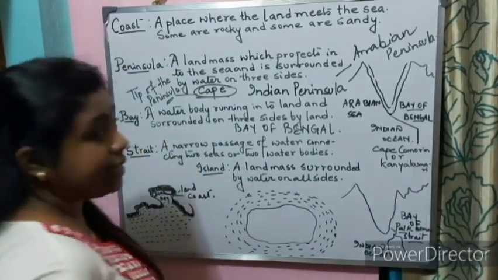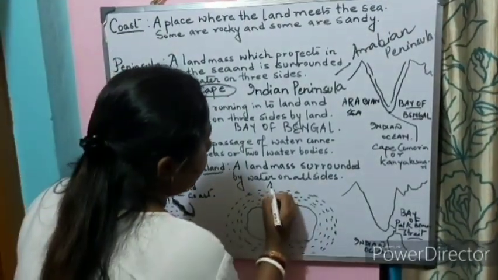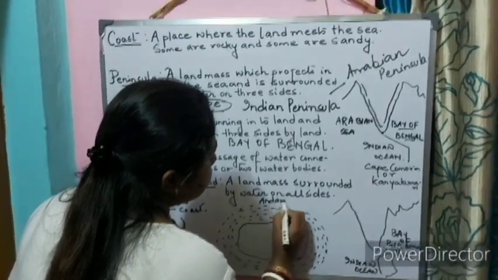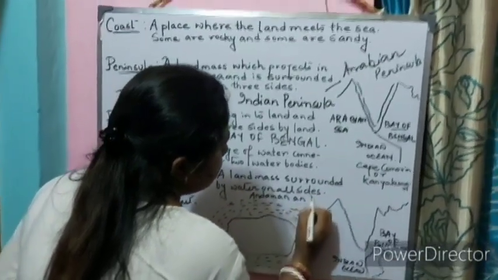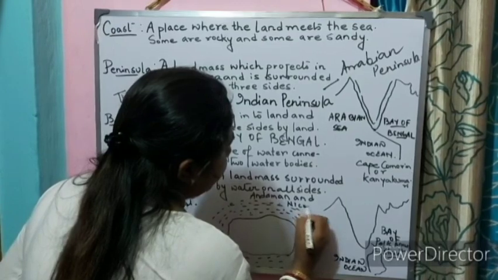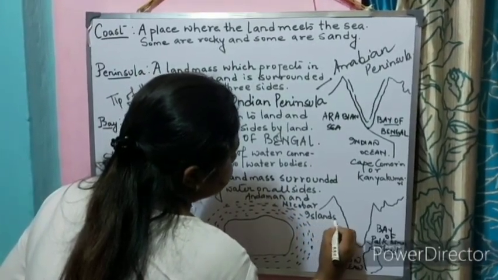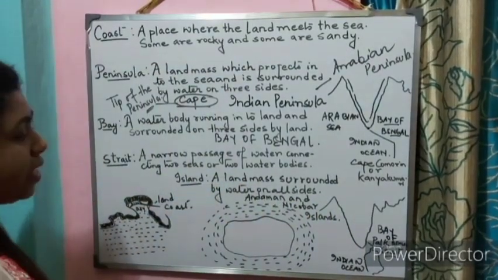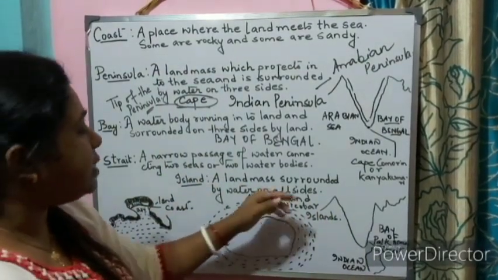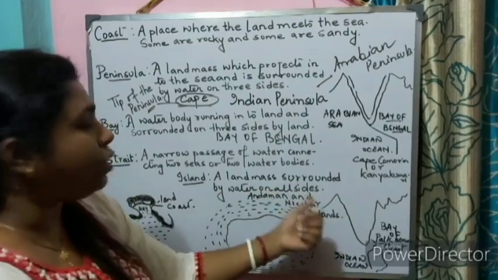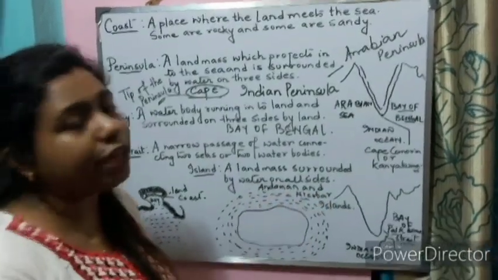For example, the Andaman and Nicobar Islands. Okay, so what are islands? A landmass surrounded by water on all sides. For example, the Andaman and Nicobar Islands.